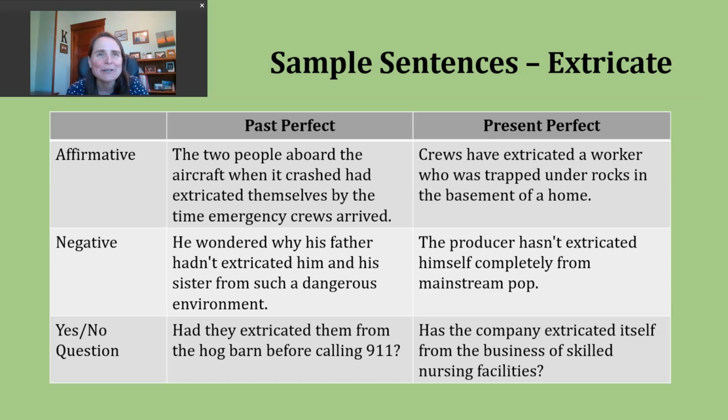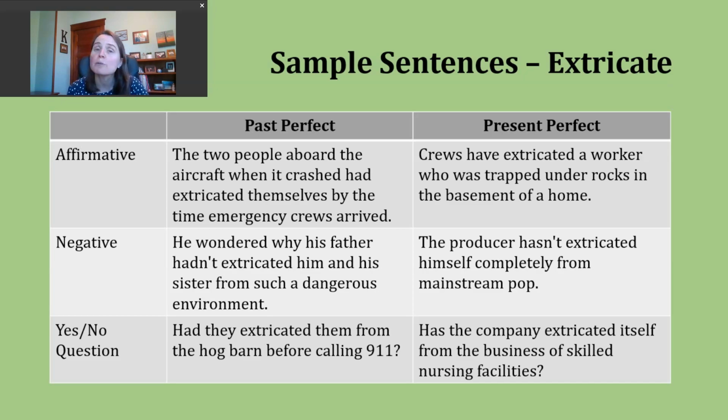So as I looked for real life examples of this verb, it was used time and time again related to stories or reports of kind of dangerous, catastrophic events. So I think this was a particular story where a barn started to collapse. There were people inside. And again, we're kind of wanting to know, were they able to get out and get free? Now let's move on and talk about the present perfect.